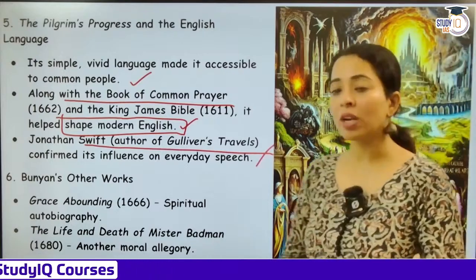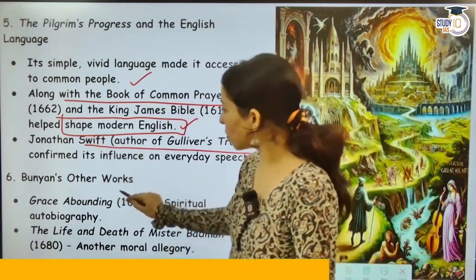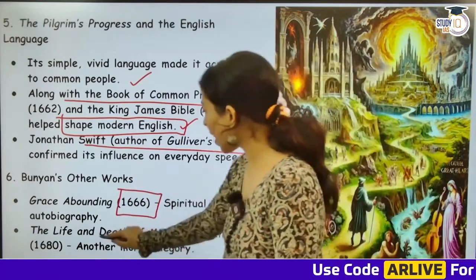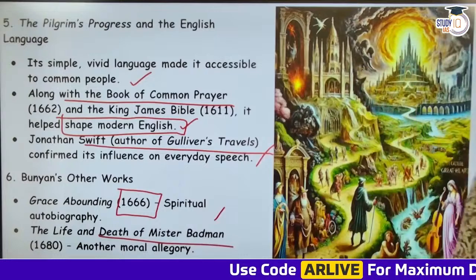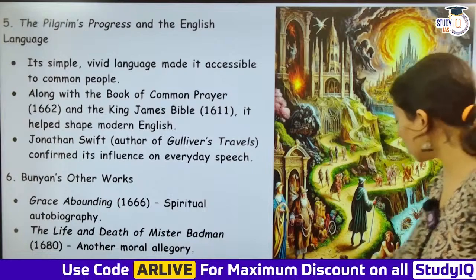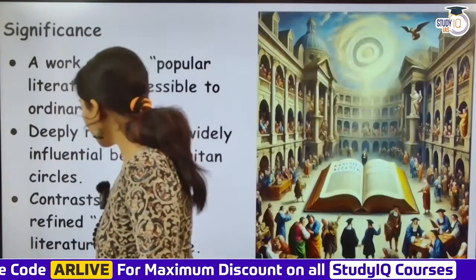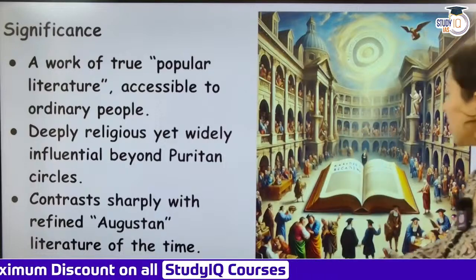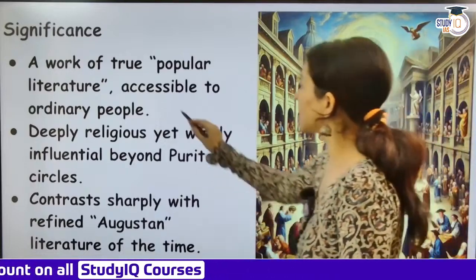John Bunyan का और कौन सा work था? Grace Abounding 1666, Spiritual Autobiography, and the Life and Death of Mr. Badman 1680, another moral allegory. Okay, so yes, he was writing a lot of allegories. All right, then guys, the last work, Significance, a work of true popular literature. So yes, accessible to ordinary people.